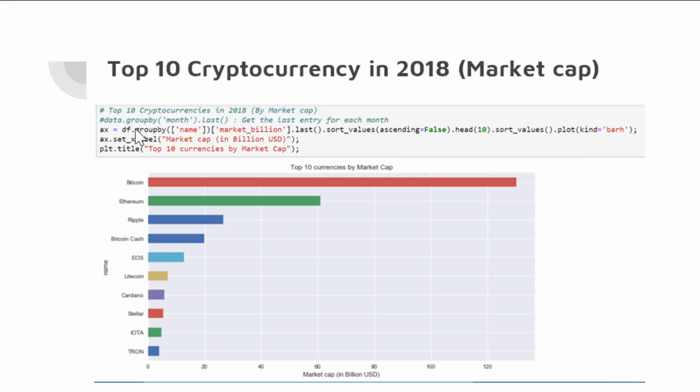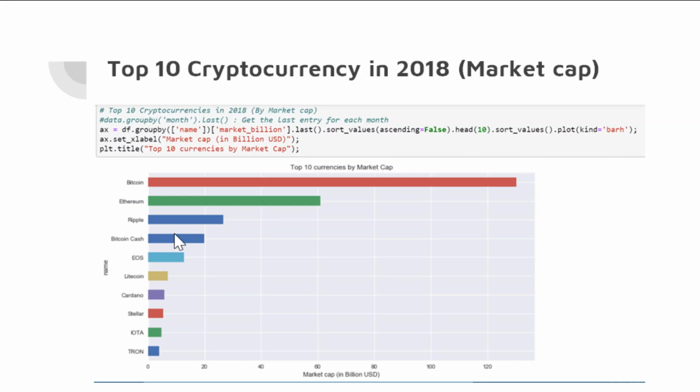So this is data group by months.last. This is showing the last entry for each month. So to show this top 5, we order ascending, but it's fourth, and then showing the top head and then bar chart.